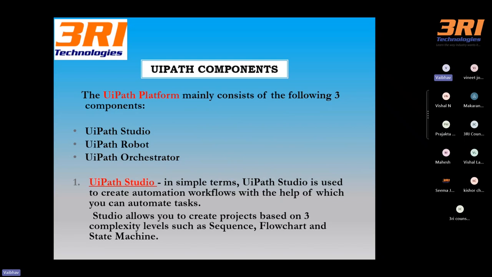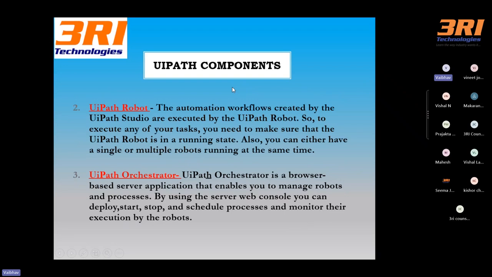These three components of UiPath, without them your UiPath learning will be incomplete, right? The first is UiPath Studio, UiPath Robot, and UiPath Orchestrator. UiPath Studio helps us to build the bots or robots, basically. Then UiPath Robot will help us to execute the automation which we built in the Studio.